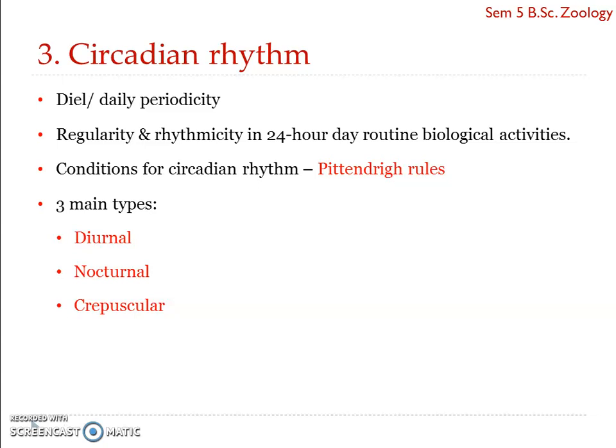Another circadian rhythm is regarding the endoparasites. The biological clock of endoparasites is set according to the daily rhythm of their host animals and the vector. For example, larvae of Wuchereria bancrofti, which live in the lungs of human beings, move to peripheral blood vessels below the skin, from where they are sucked up by the mosquito. Mosquito is the vector. This is the filarial worm, the parasite which causes elephantiasis.